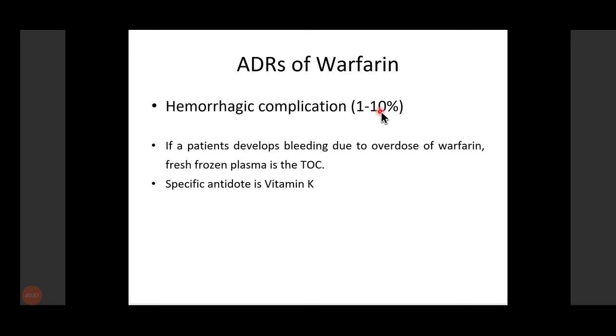Then we know that it inhibits the activation of the clotting factors, so thereby it can cause bleeding. The hemorrhagic complication rate is 1 to 10%. And if a patient develops bleeding due to overdose of warfarin, fresh frozen plasma is the treatment of choice. Why fresh frozen plasma? Because fresh frozen plasma contains the activated clotting factors. But the specific antidote is vitamin K only, because warfarin acts by inhibiting vitamin K.